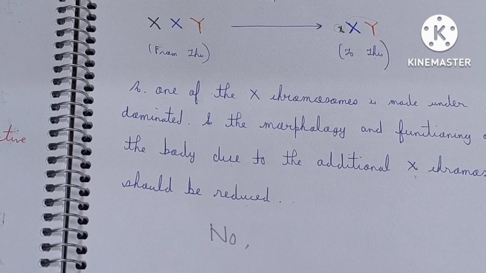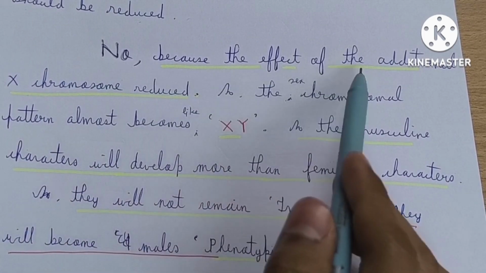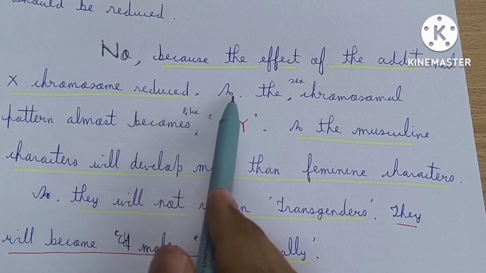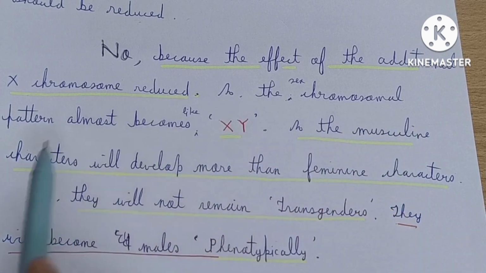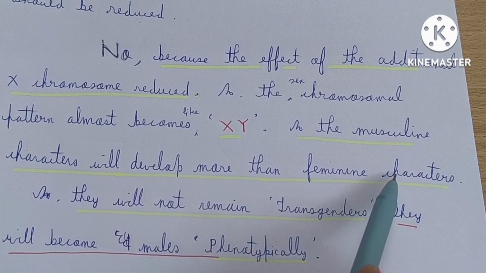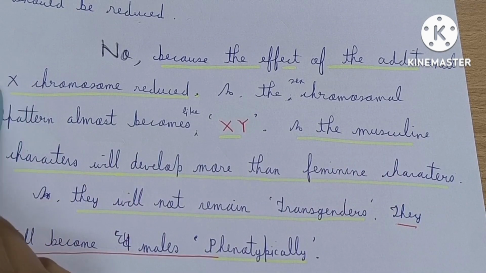So the feminine characters due to the additional X chromosome will be reduced. Hence my answer is no, because the effect of the additional X chromosome is reduced. So the sex chromosomal pattern becomes effectively XY, and the masculine characters will develop more than the feminine characters.